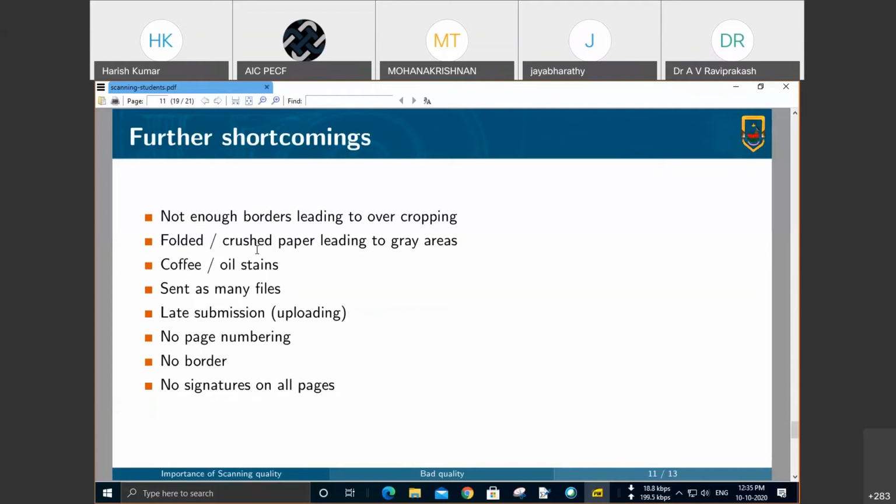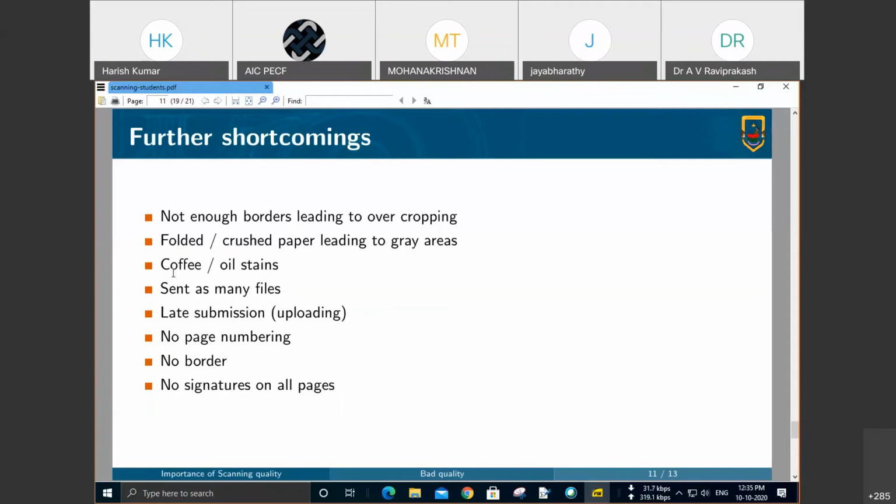Today I conducted a mock test and someone uploaded an image. The paper already had a lot of wrinkles, as if somebody had crushed it. And when we take a photograph of that using a scanning app, the fold areas lead to light orange or gray color patches in the scanned document. So kindly avoid any kind of folding at the corners of the paper, as well as inside. Keep the paper crisp. Let us not soil the paper with coffee.